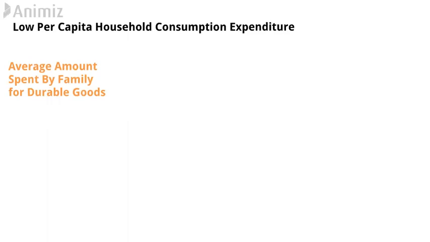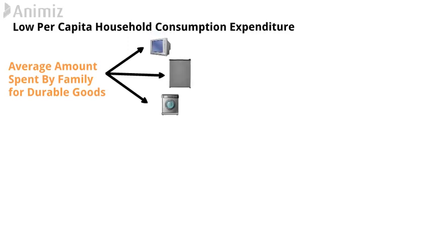Now, due to lower income, the common man cannot spend money on improving his living standard by purchasing durable goods. So the next indicator is low per capita household consumption expenditure. Now there is a doubt, sir, what is this household consumption expenditure? Here, household consumption expenditure indicates expenses done by any family for durable goods such as TV, fridge, washing machine, etc.